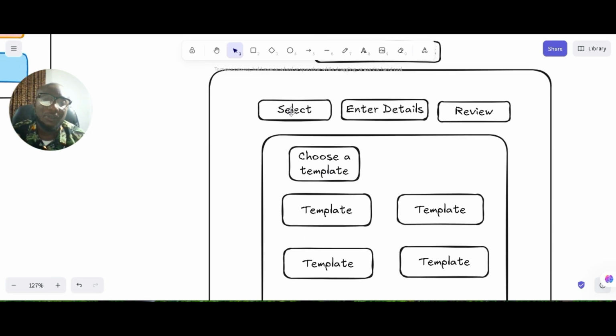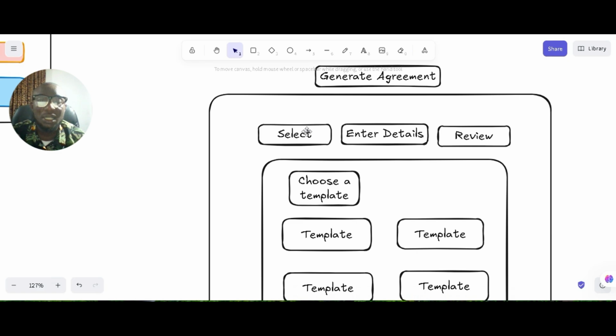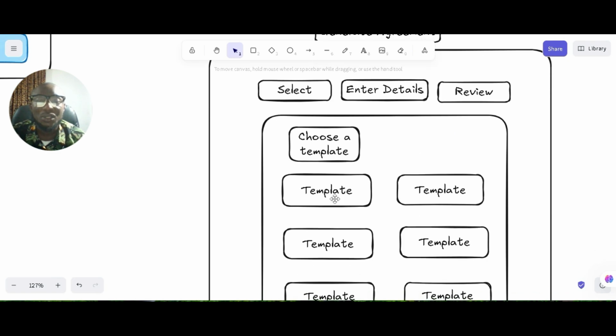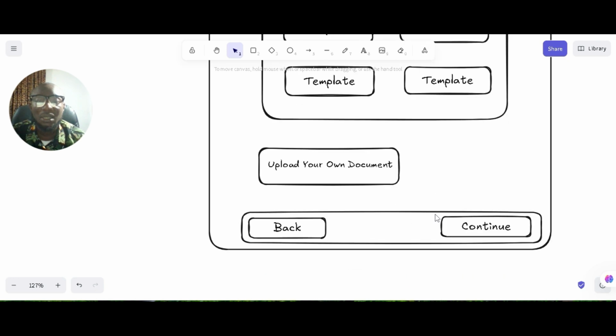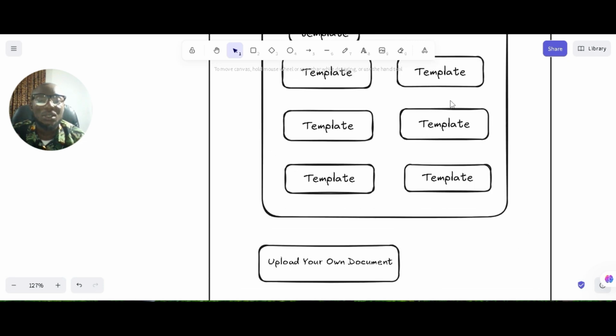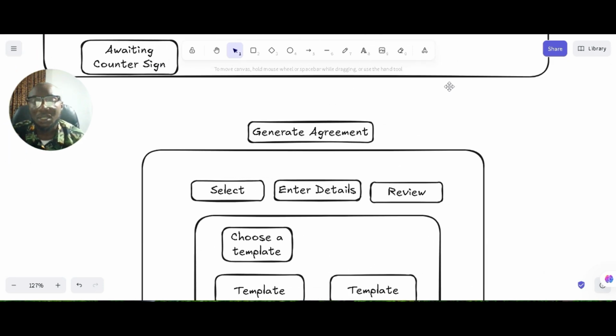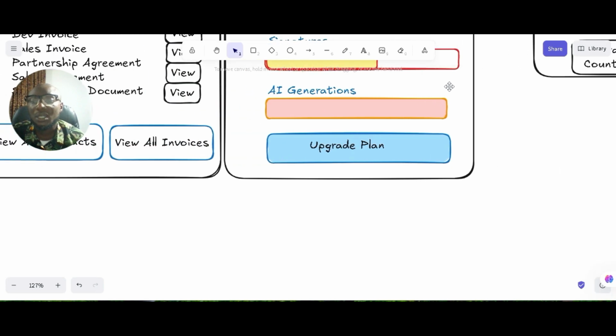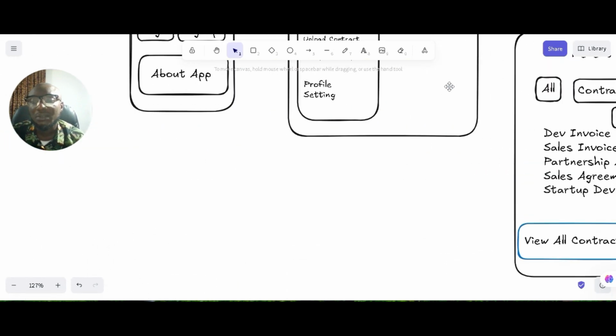Then generate agreements. If you enter, you see select, enter details, review, right? Then we can choose templates. You can also upload already existing documents. Then the AI can scan and analyze it and even give you feedback. Then you can go back to the home page or you can continue with the generation. So these are what I have for now.